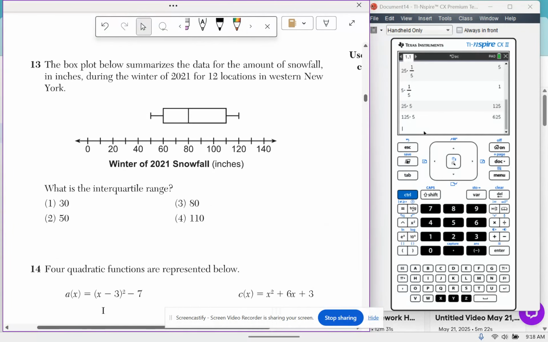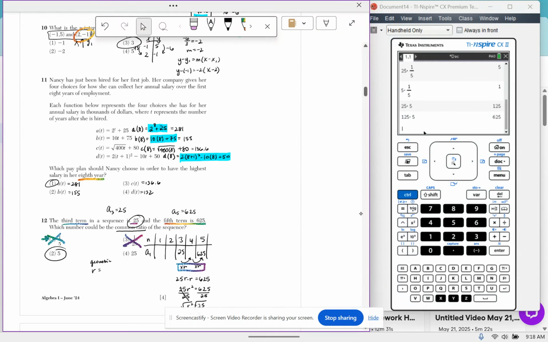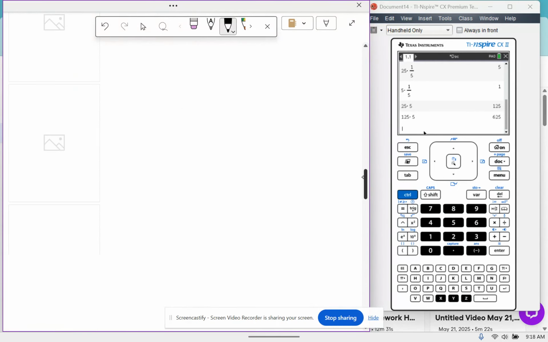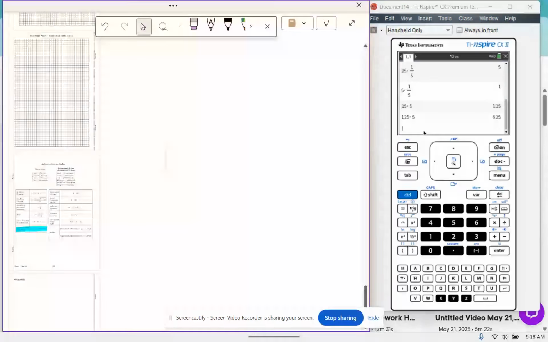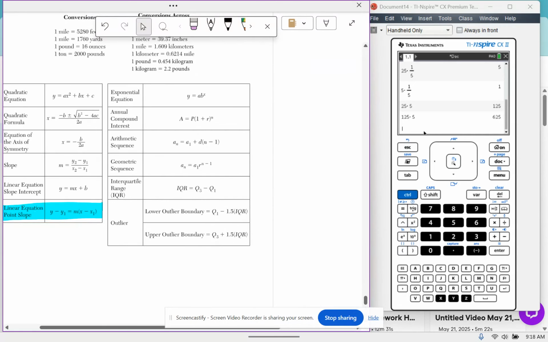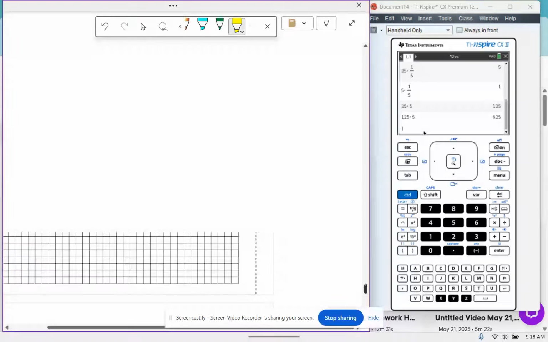Question 13. The box plot below summarizes the data for the amount of snowfall in inches during the winter of 2021 for 12 locations in western New York. What is the interquartile range? The interquartile range is on your formula sheet. So go ahead and scroll, or turn, I guess you have a physical copy. Turn to the back page and look at your formula sheet. And I am now looking at the interquartile range. And that can be found by doing Q3 minus Q1.